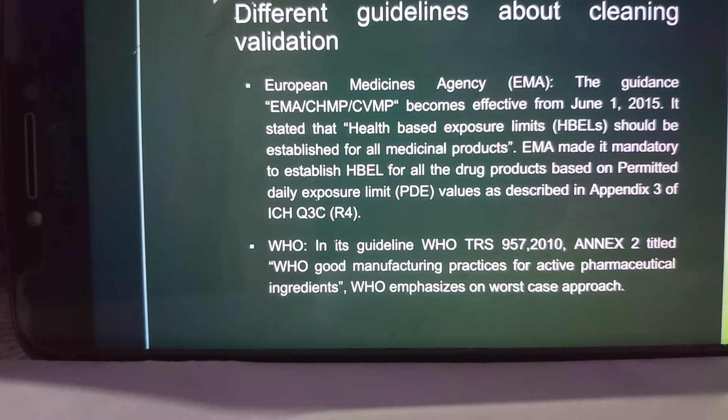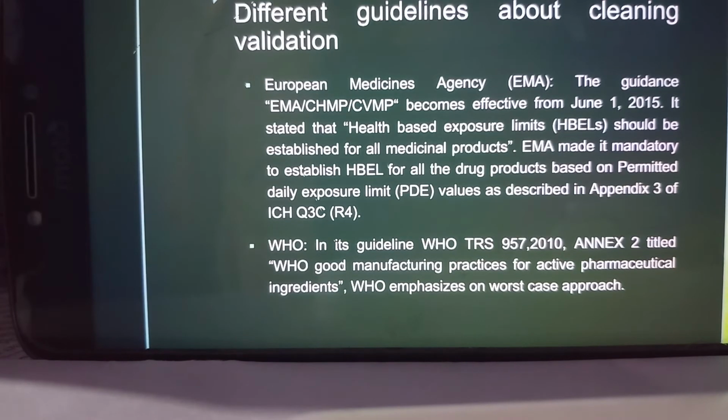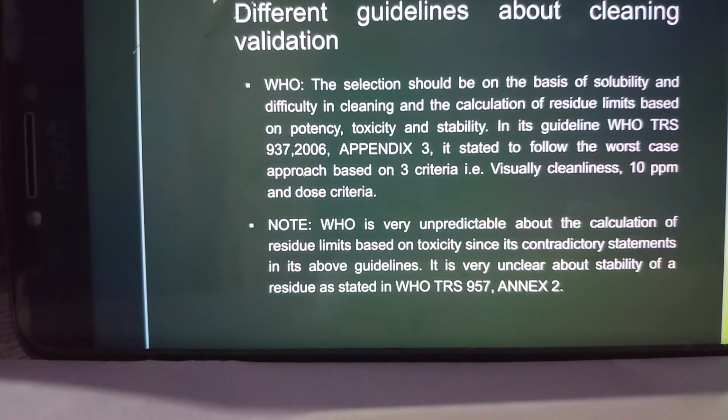Then comes the WHO guideline. WHO in its guideline WHO TRS 957-2010, Annexure 2, titled WHO Good Manufacturing Practices for Active Pharmaceutical Ingredients, emphasizes the worst case approach, and the selection should be on the basis of solubility and difficulty in cleaning, and the calculation of residue limits should be on the basis of potency, toxicity and stability.